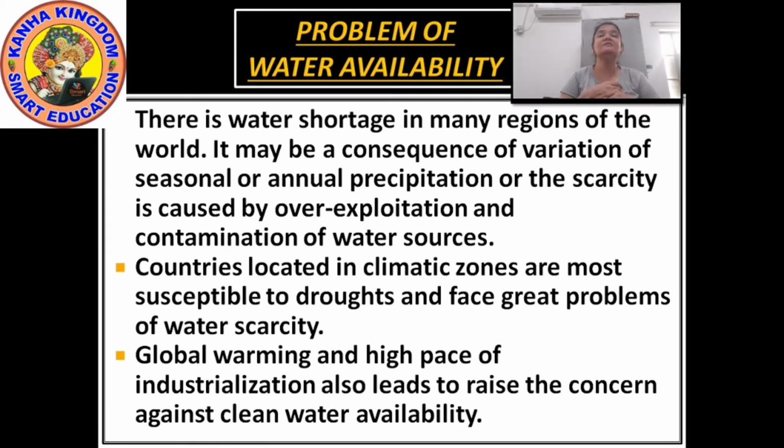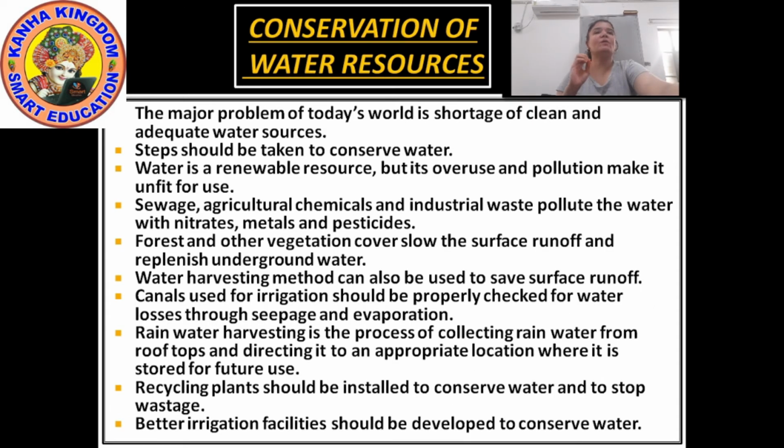How can we conserve the water resources? Let's see. The major problem of today's world is shortage of clean and adequate water. Access to clean and adequate water sources is the major problem facing the world today. So what should be done? Steps have to be taken to conserve this dwindling resource.